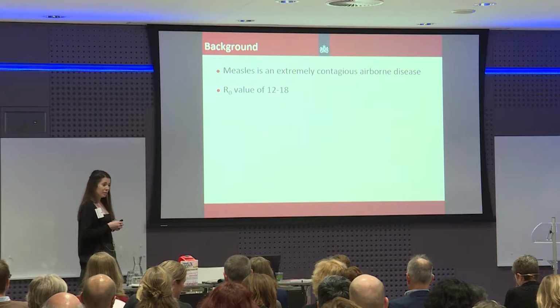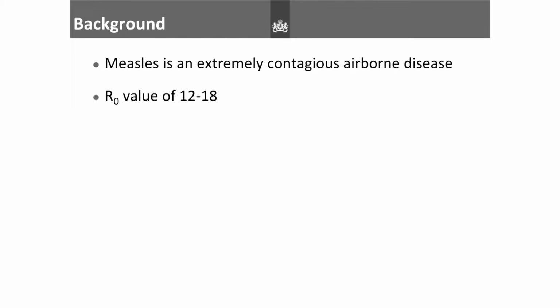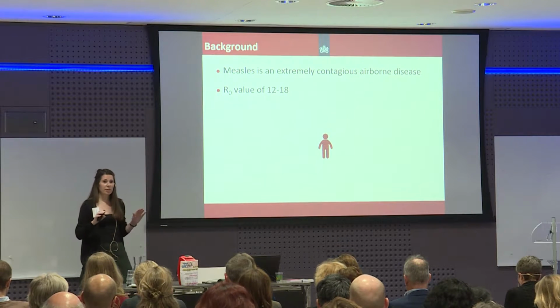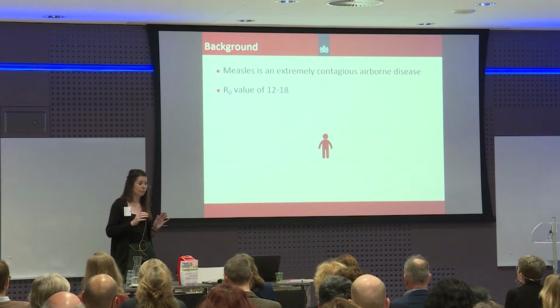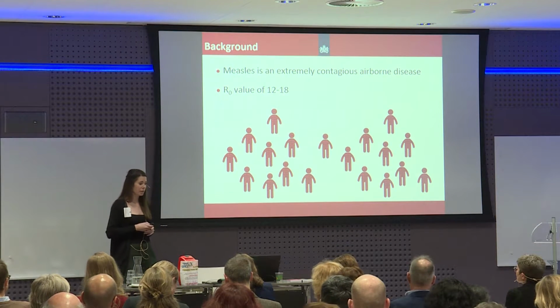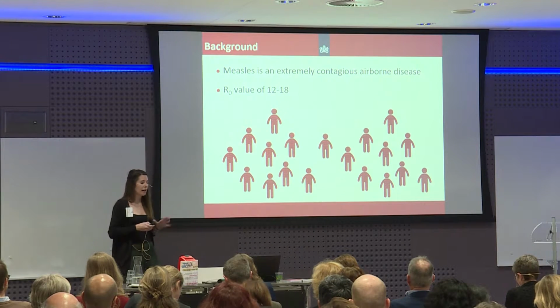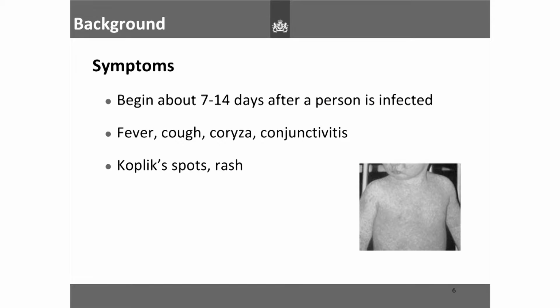So the net reproduction number, or the R0 for measles, is between 12 and 18. And what that means is that one infectious person in a susceptible environment, where no one has had prior infection or immunization, can lead to them infecting 18 other individuals. So it is a highly infectious disease, and that range of 12 to 18 can vary in certain outbreak settings, and can be lower or higher.